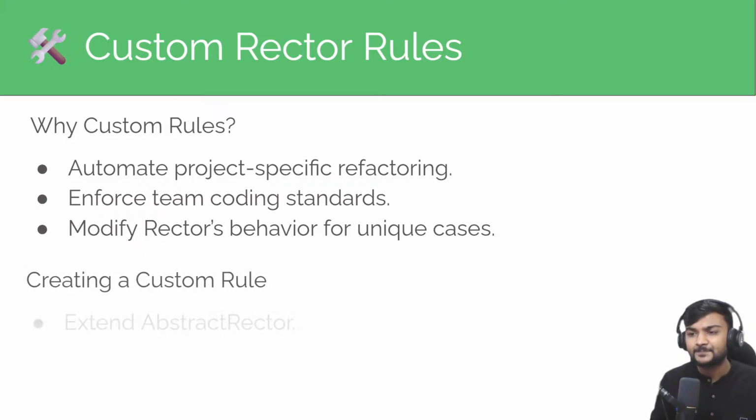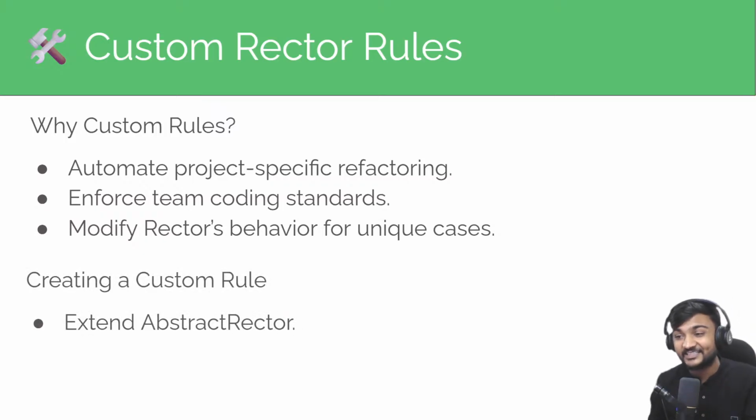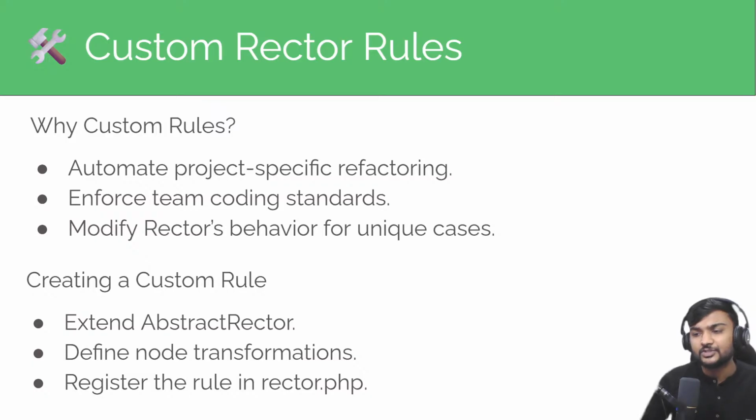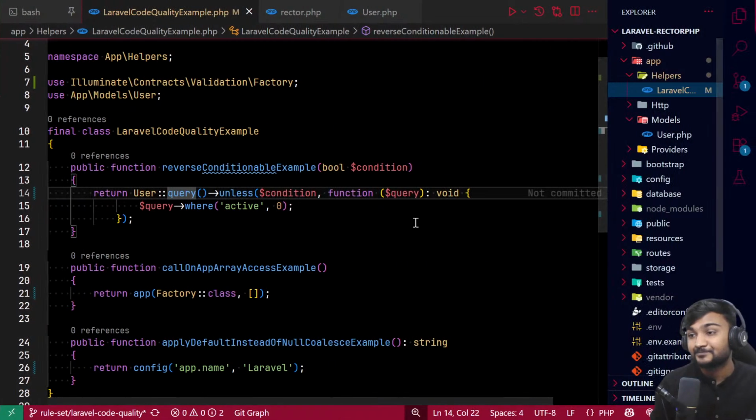So how to do that? You just need to extend the abstract rector class which is provided by rector. You need to define the node transformation, I mean, what kind of node should be transformed into what. We will see what a node is. And you just need to register that rule in rector php and you will be able to use it. So let's see what it is.